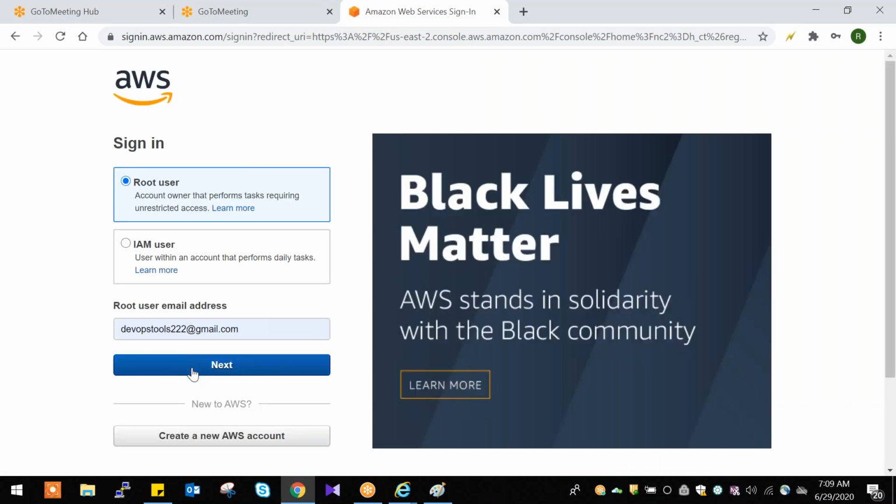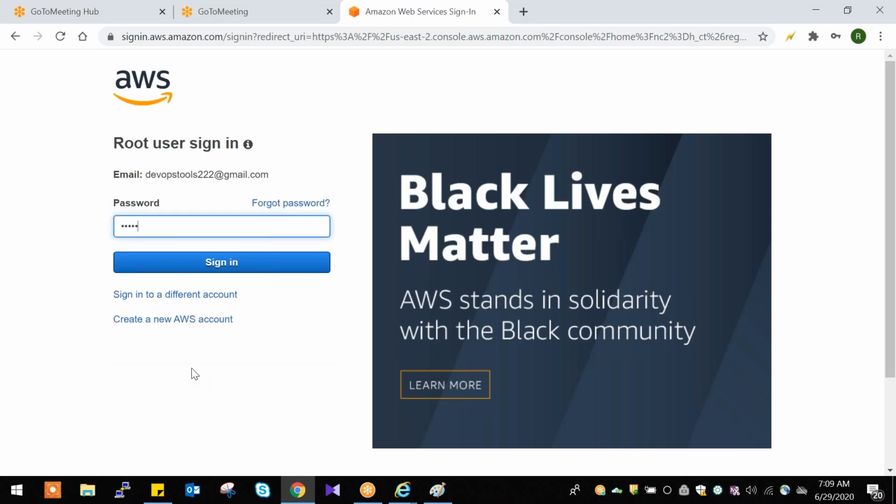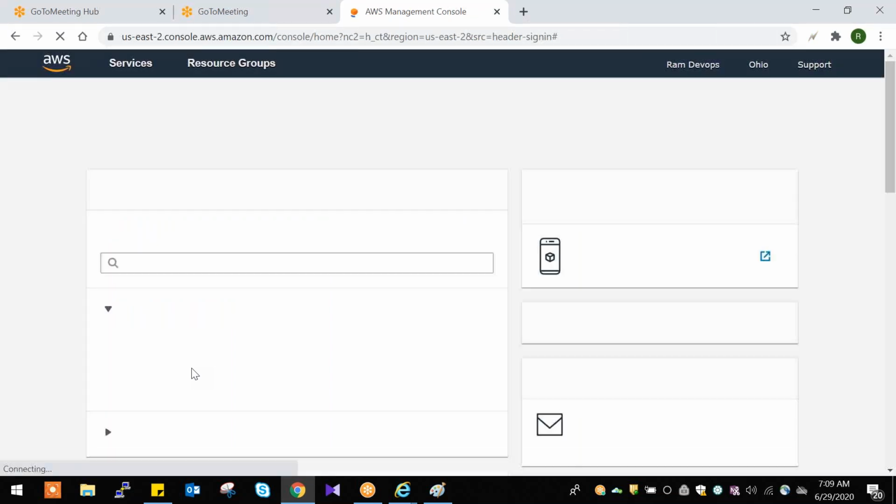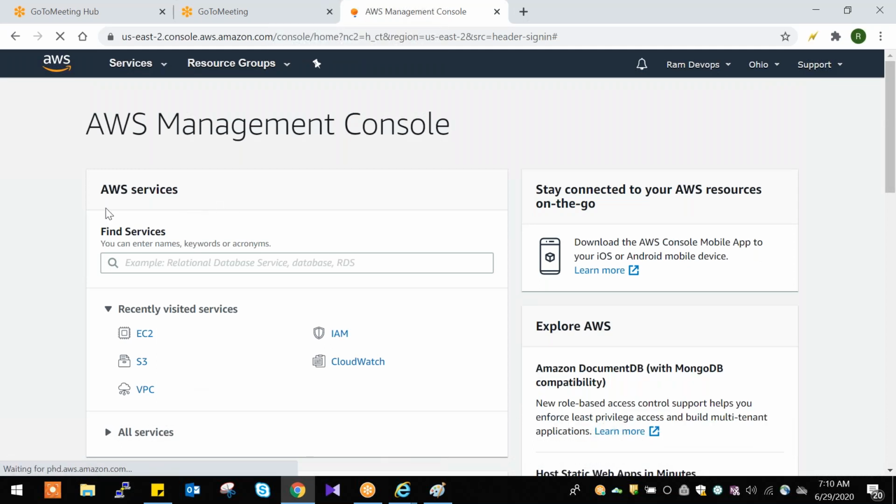So this is my console, I'm logging in. This is my AWS Management Console. If you want to launch any server, in AWS language we call it an instance. We don't call it a server here, we call it an instance.